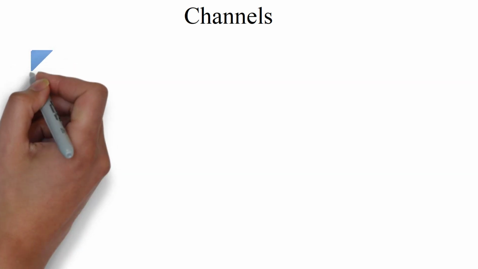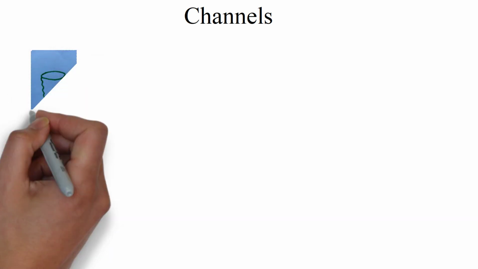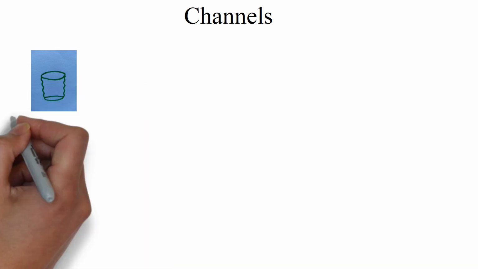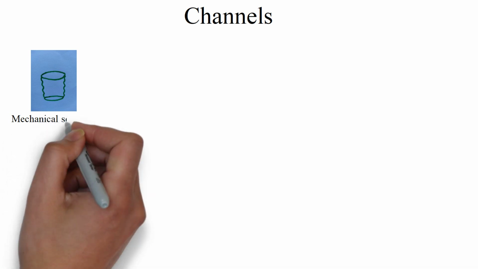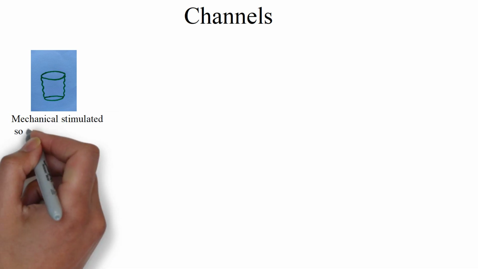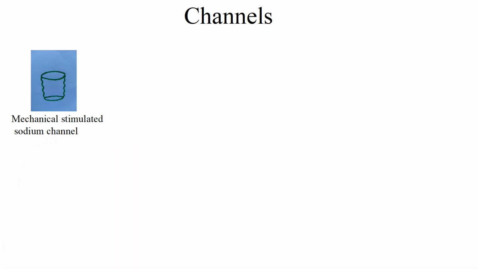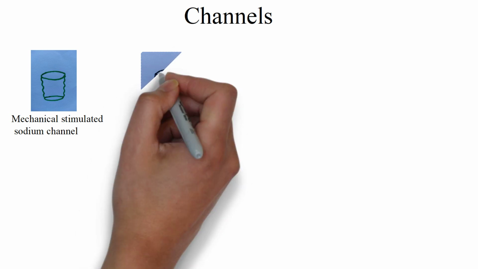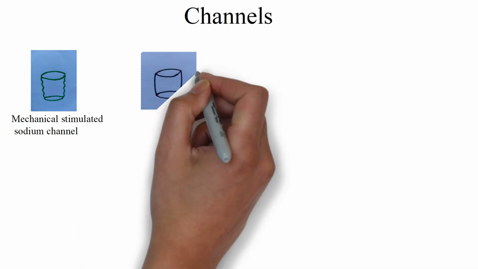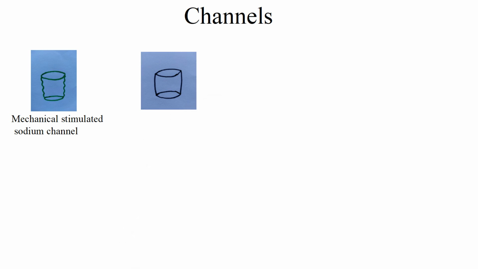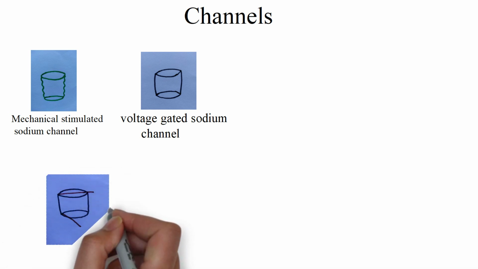Before we begin with our mechanism of action potential, we will see the main components of action potential, the channels which are present in the membrane. We have different types of channels. We will see them one by one. Mechanically stimulated sodium channel. It is a type of sodium channel which is activated when there is any outer stimulus on it. Then we have voltage gated sodium channel. Voltage gated sodium channel is activated when there is a difference in membrane potential. We have three states of voltage gated sodium channel: resting state, activated state, and inactivated state.